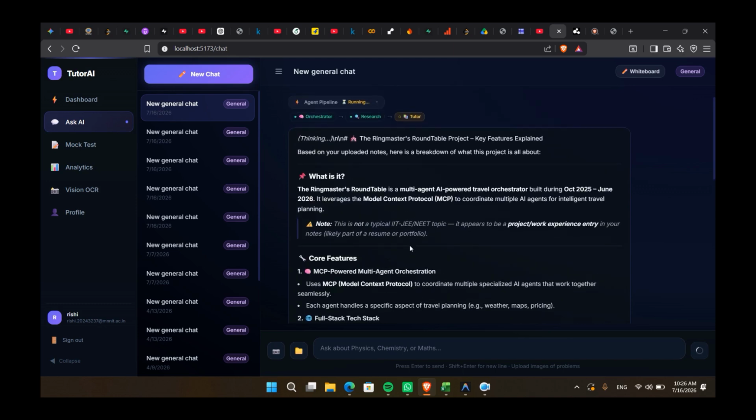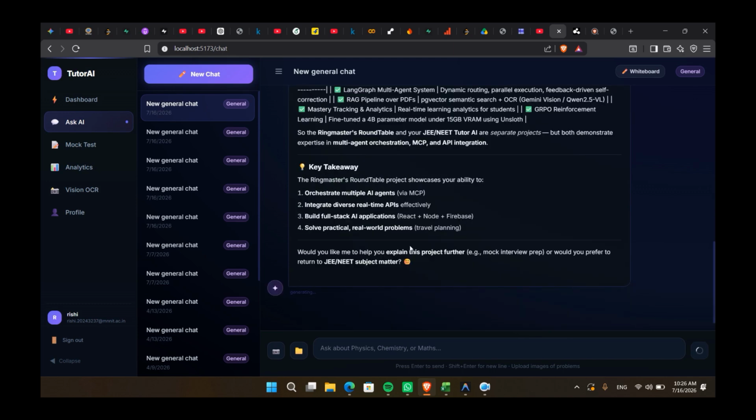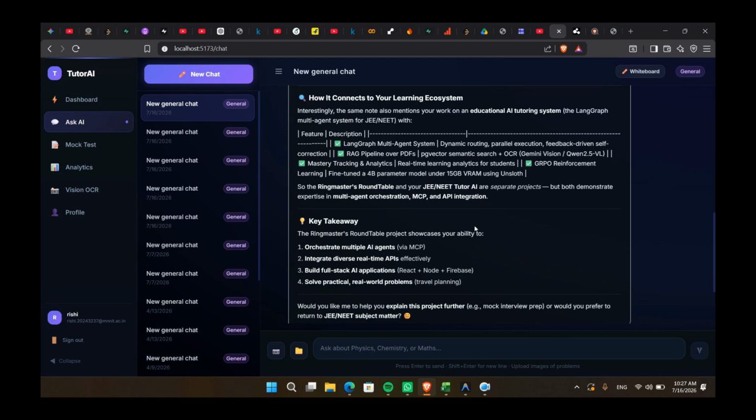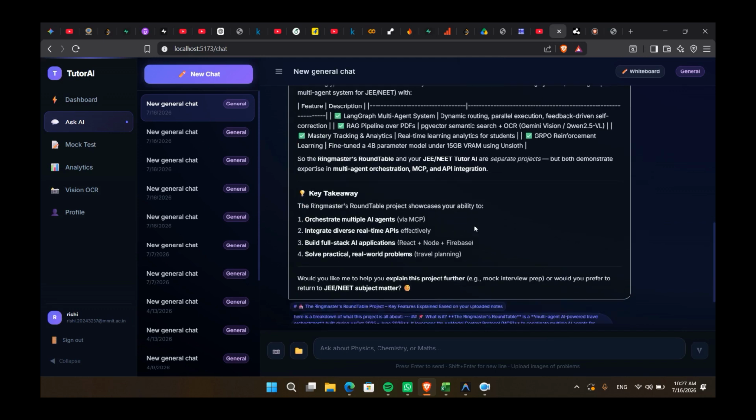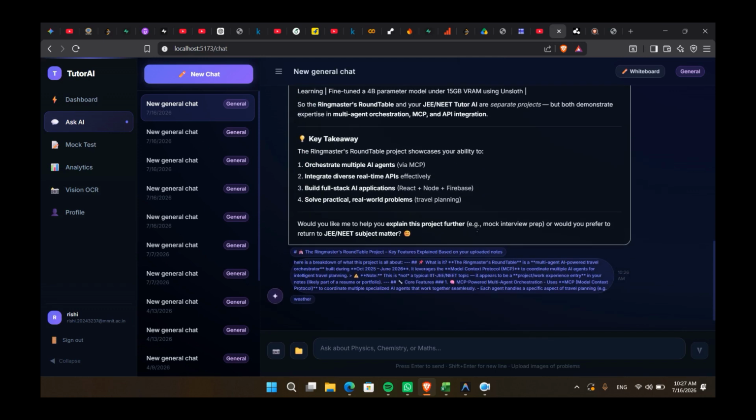As we can see, the platform doesn't simply copy text from the document. Instead, it understands the retrieved information and presents it in a well-structured and easy-to-read format. This approach significantly improves factual accuracy while reducing hallucinations, making Tutor-AI much more reliable for educational use.